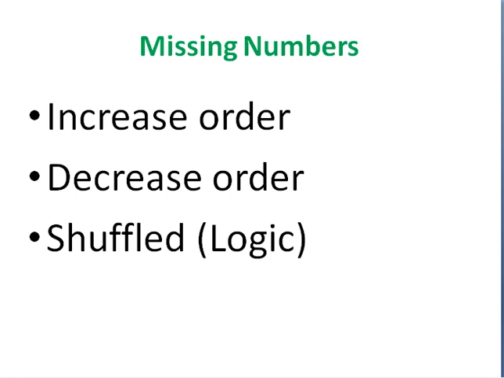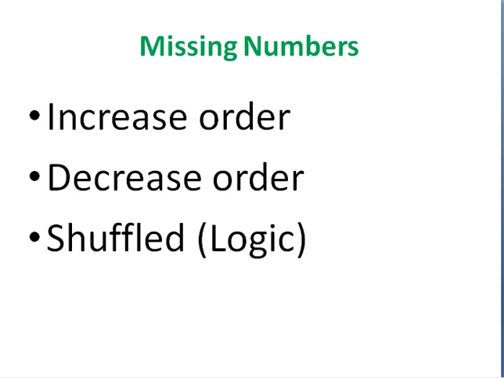Now you can see missing numbers. In missing numbers, problems will be given with a number missing in between or at the end, and you have to find the missing number. It will be in these three forms only. When you are taking the number system chapter, you should know how to identify them. Three things only will be there: either it will be in increasing order, or in decreasing order, or some logic will be given.